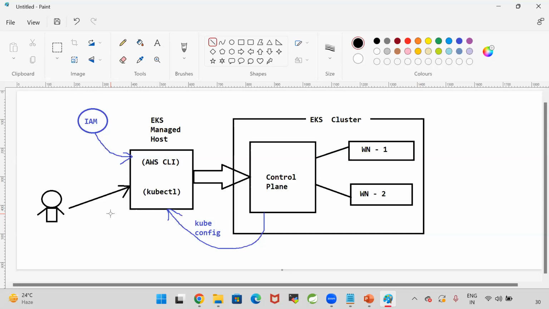Once I install the AWS CLI, using that AWS CLI, I will create the EKS cluster. Once the cluster is created, I need to update the cluster kubeconfig file in the Linux machine. After updating the kubeconfig file, I will install kubectl. Once kubectl is installed, by using that kubectl, we can connect with the cluster to deploy our applications.